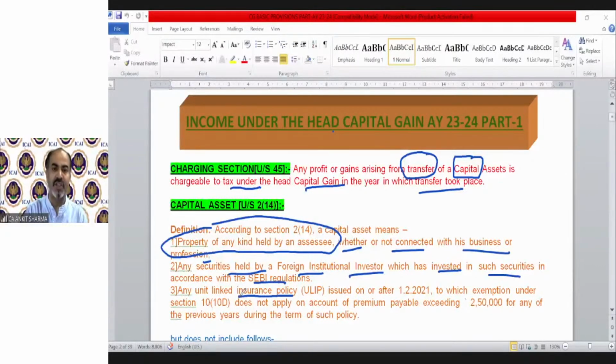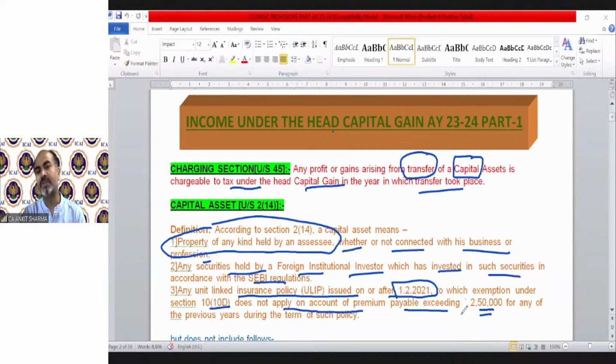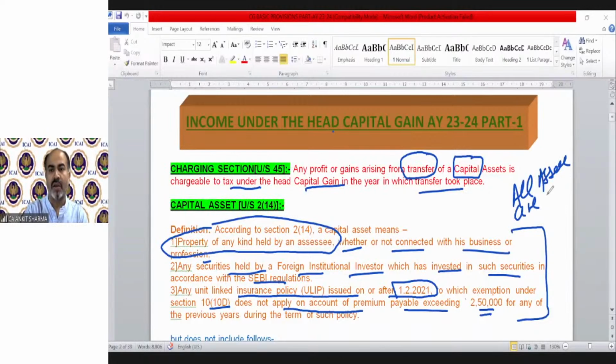Any unit-linked insurance policy issued on or after 1 February 2021, to which exemption under section 10(10D) does not apply on account of premium payable exceeding 2,50,000 for any of the previous years during the term of such policy. So we have three kinds of property which are going to be treated as capital asset, but the summary just says one thing: all assets are capital assets.